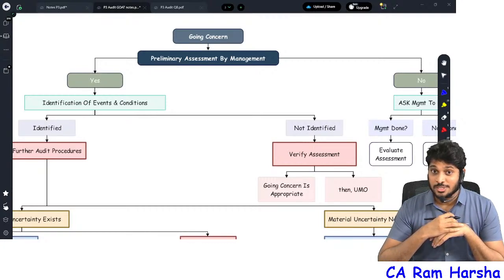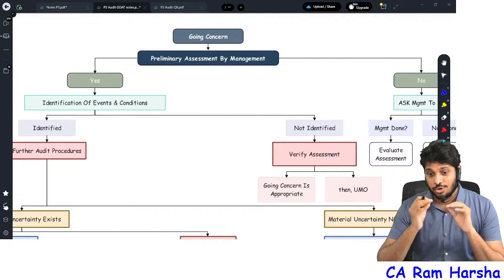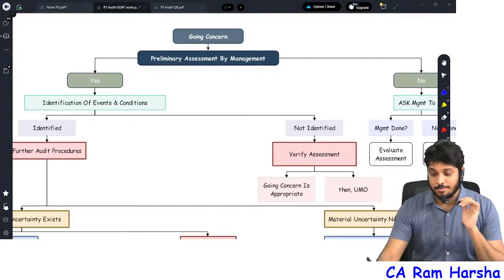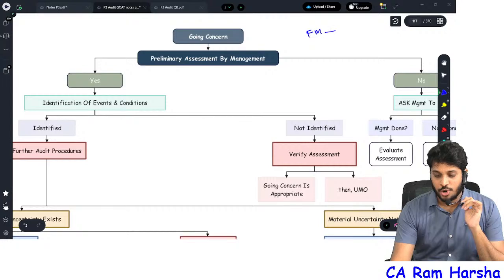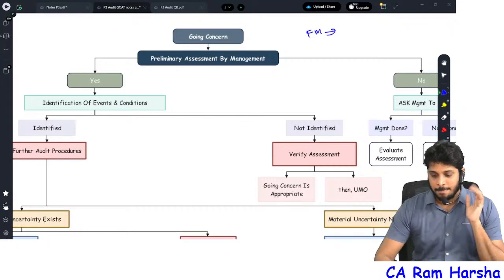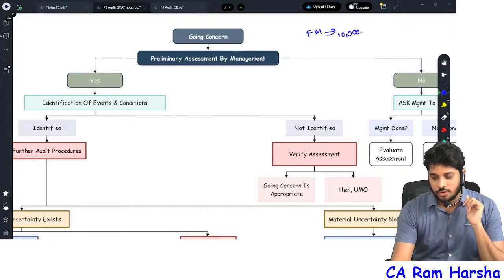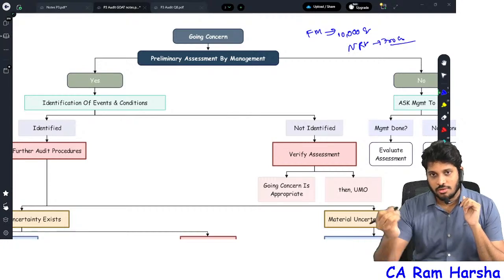You know what the consequence of showing fixed assets at NRV is? Most of the property, plant and equipment, except land, is shown based on carrying value. For example, Ford Motors, their carrying value is 10,000 crore. What is the realizable value? 750 crore.